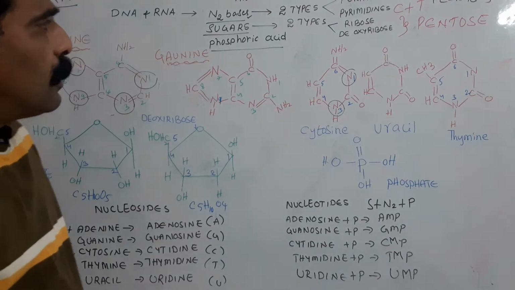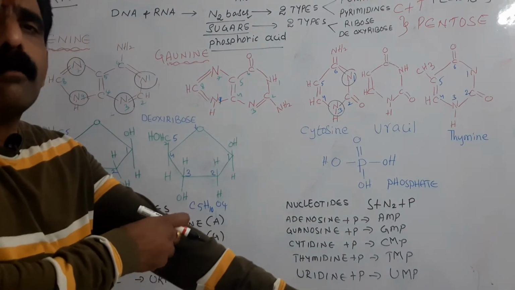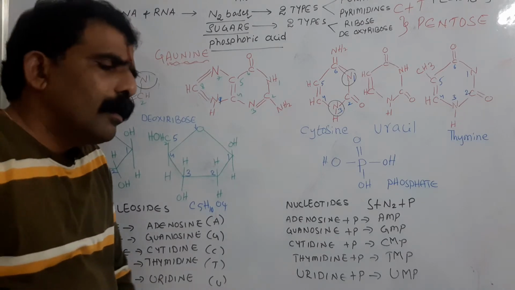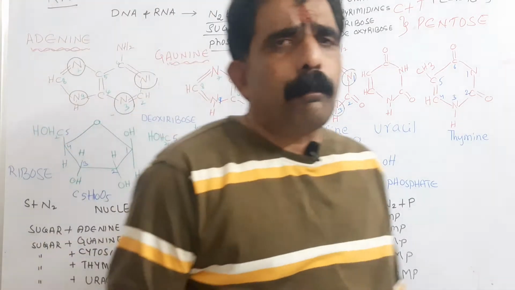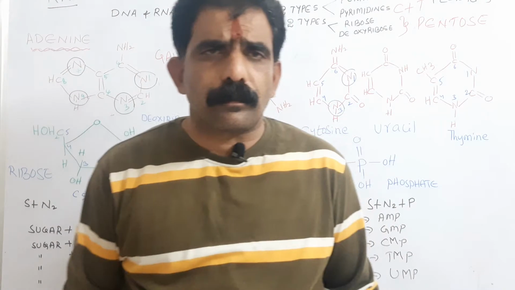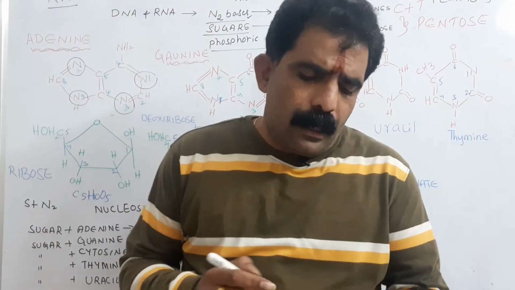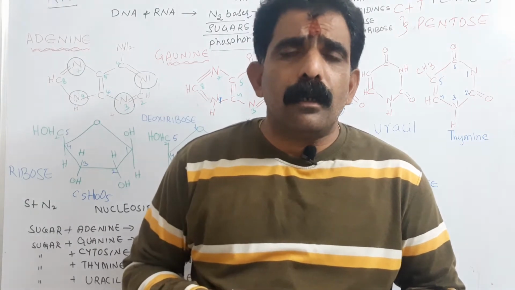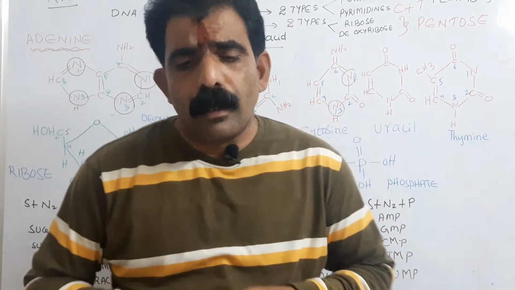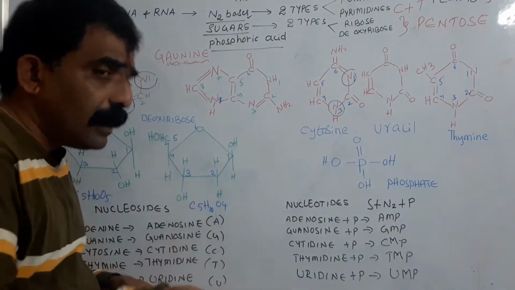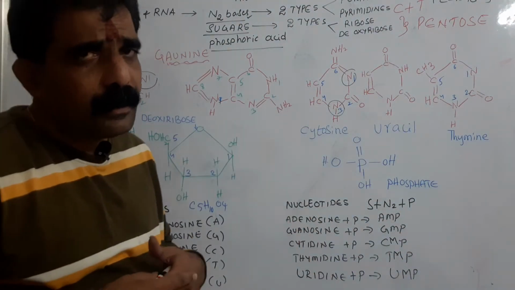Actually, the names are derived on the basis of the sugar molecule that is present in the nucleic acids. Nucleic acids have pentose sugars, 5 carbon sugars. It may be deoxyribose sugar or ribose sugar. Ribose sugar is present in RNA. Deoxyribose sugar is present in DNA.